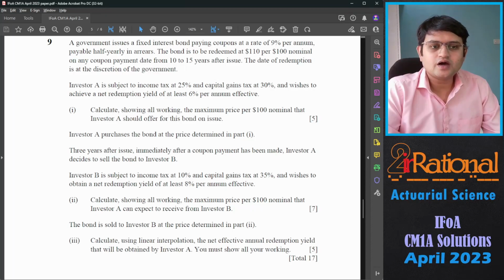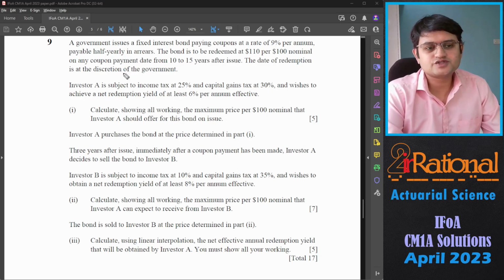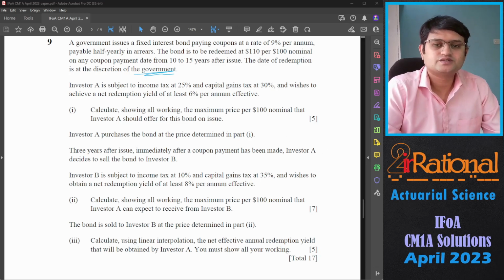Question number 9. A government issues a fixed interest bond paying coupon at a rate of 9% per annum payable half yearly in arrears. The bond is to be redeemed at 110 per 100 nominal on any coupon payment date from 10 to 15 years after issue. The date of redemption is at the discretion of the government. I think there is a small mistake here. It should be discretion of the investor.